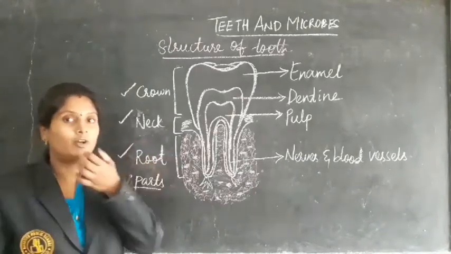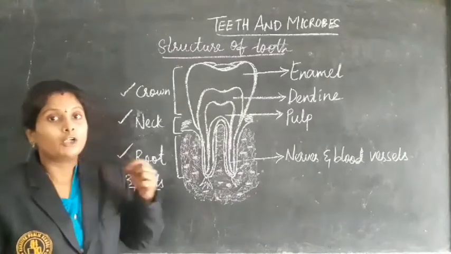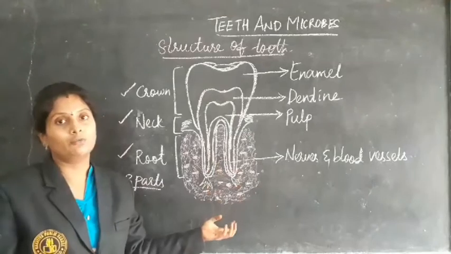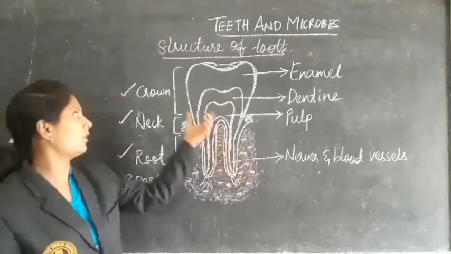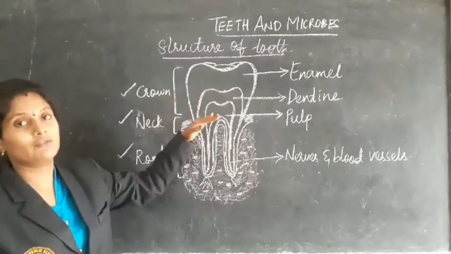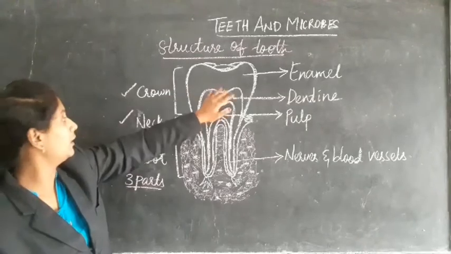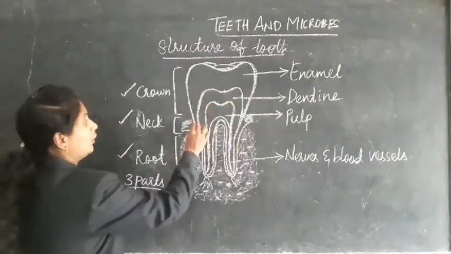We have the gums, a pinkish color. To that gum, with the help of roots, this tooth is attached. The part which we can see is the crown. Again it is divided into three types.